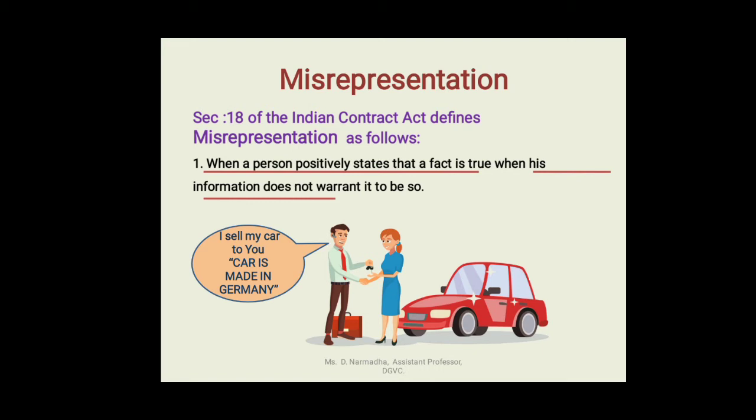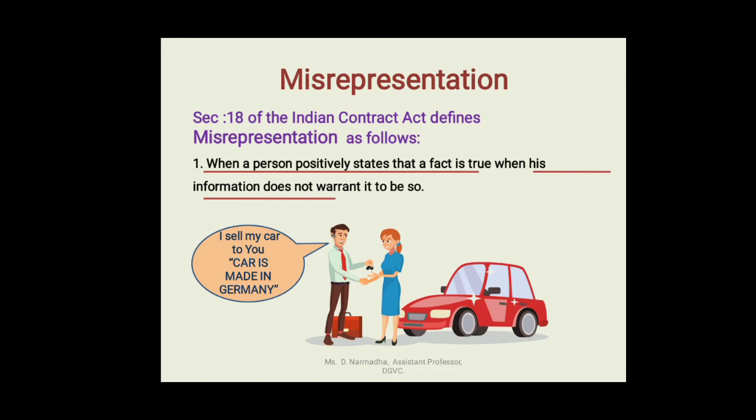So in this case, you can see that the man making the statement himself has a belief in it. He has the opinion that the car is made in Germany, but he does not want to deceive the lady.